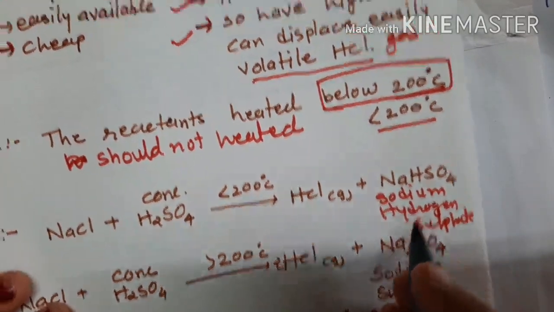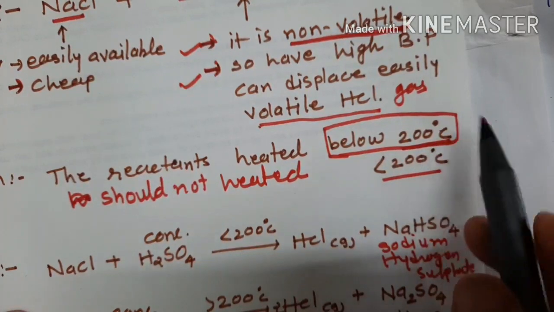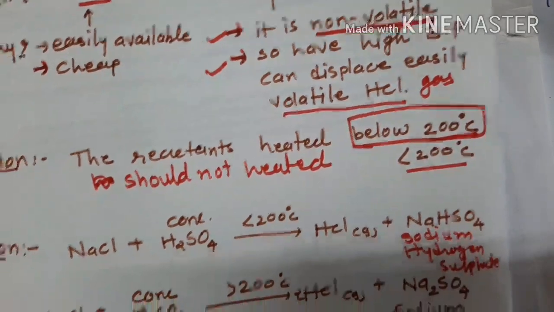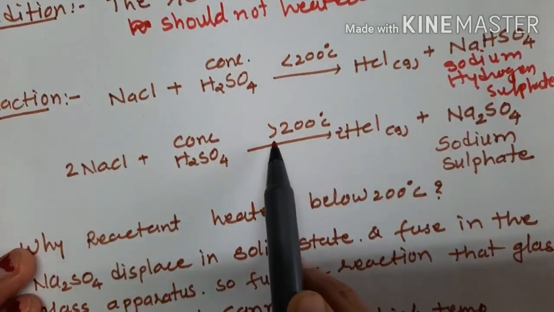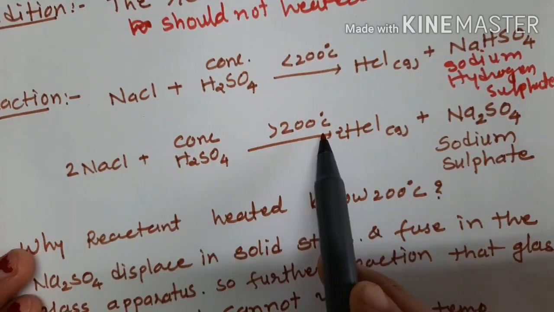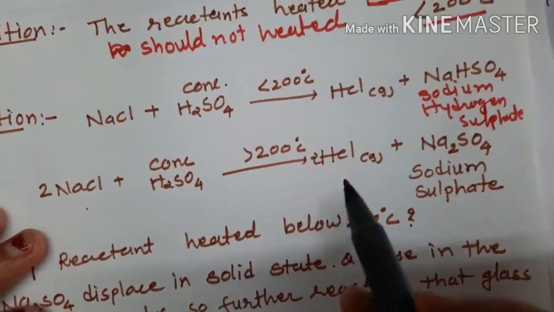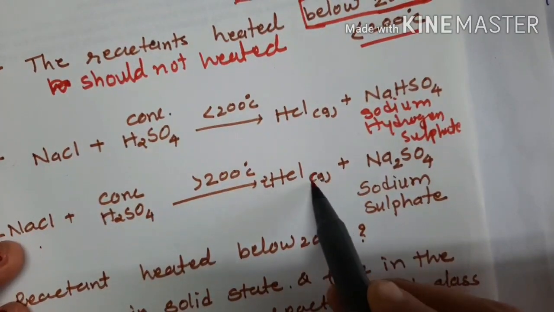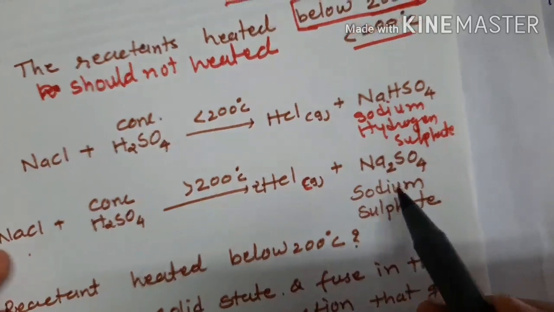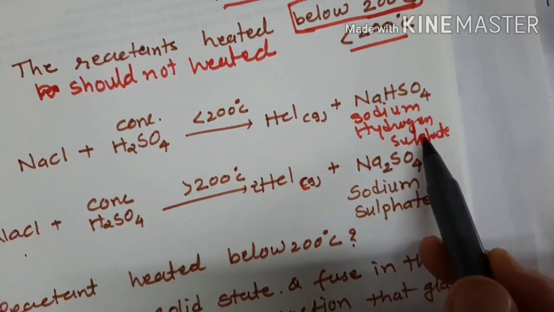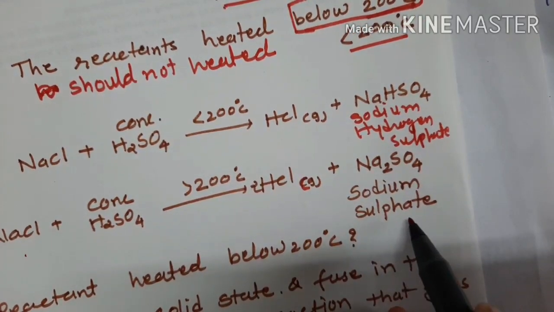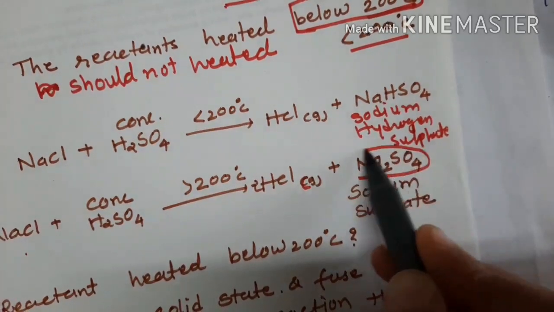Now the main question: why below, why not above? If we take NaCl and concentrated H2SO4 above 200 degree centigrade, it will form 2HCl gas, and instead of sodium hydrogen sulfate, it will form sodium sulfate, Na2SO4.